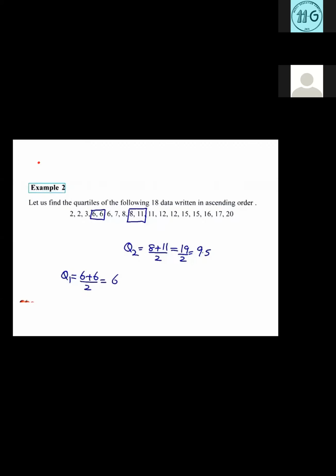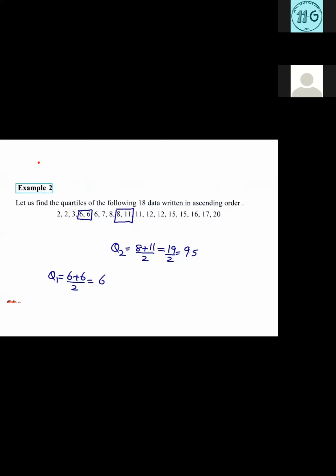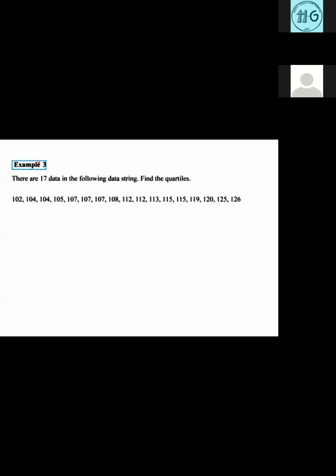When you look at what we did before, you had 19 as the number of data. Here you have 18 as the number of data in the second example. So whether you have an odd number of data or an even number of data, that is not a problem. You should know how to find Q1, Q2 and Q3. Okay, we'll go for the next example, example number 3.